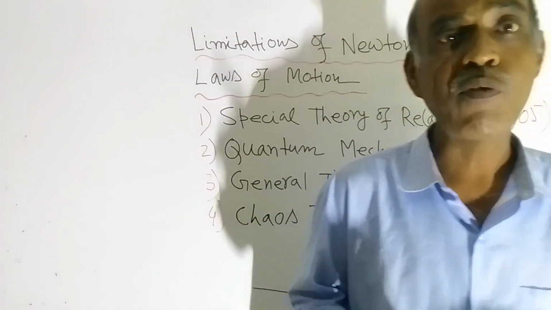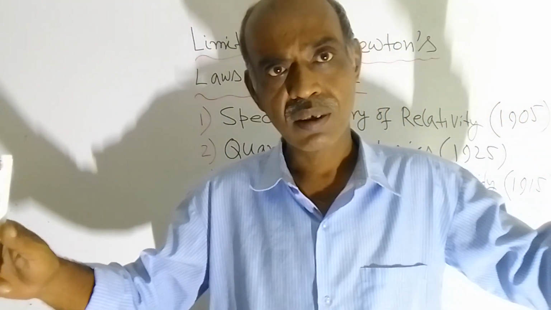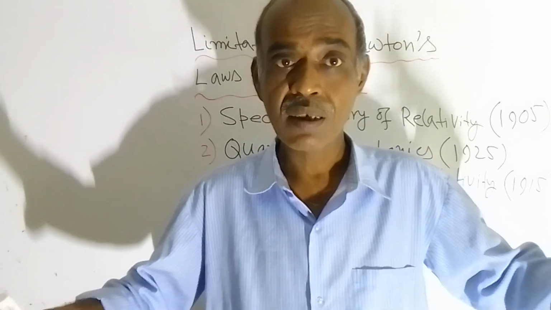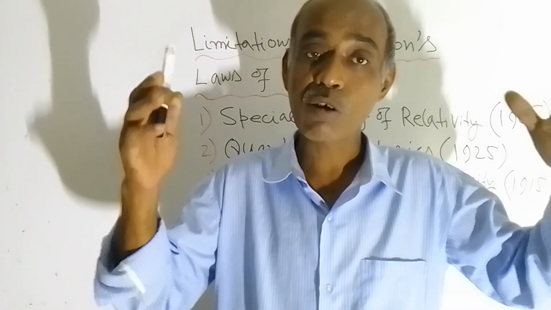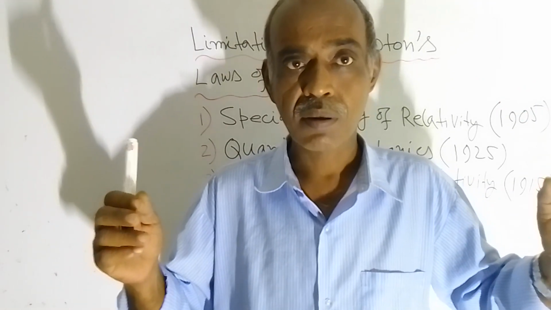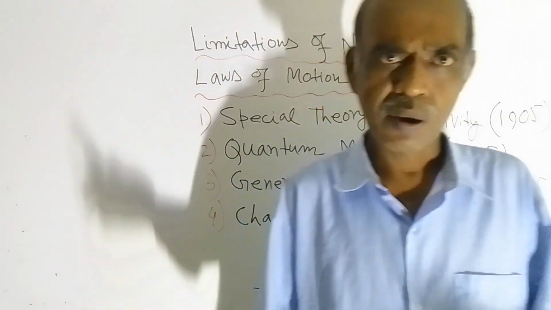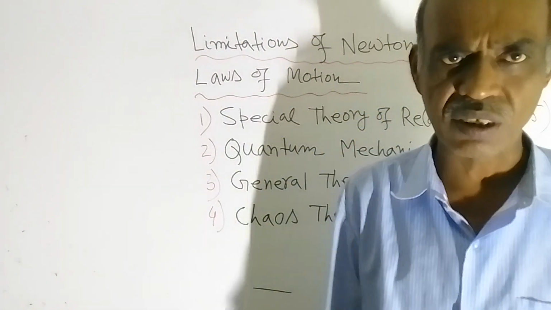This theory is applicable for massive bodies. You can say that Earth is a massive body, Sun is a massive body. Yes, bigger bodies are also available in the universe, bigger than Sun, bigger than Earth. So those are actually called massive bodies.